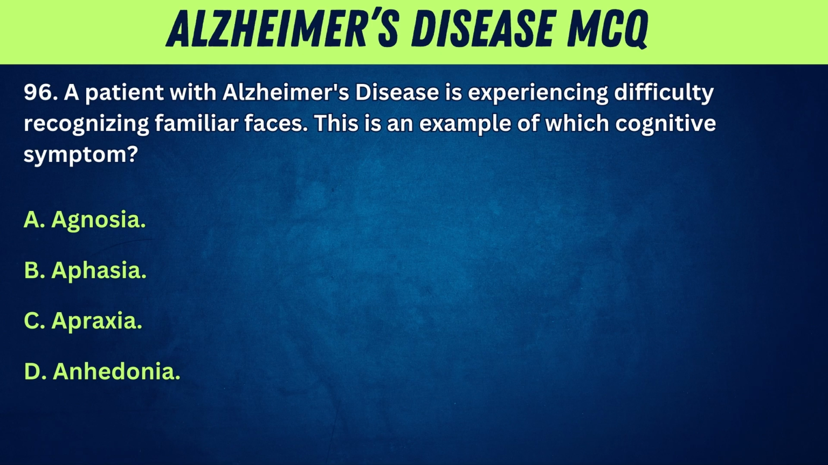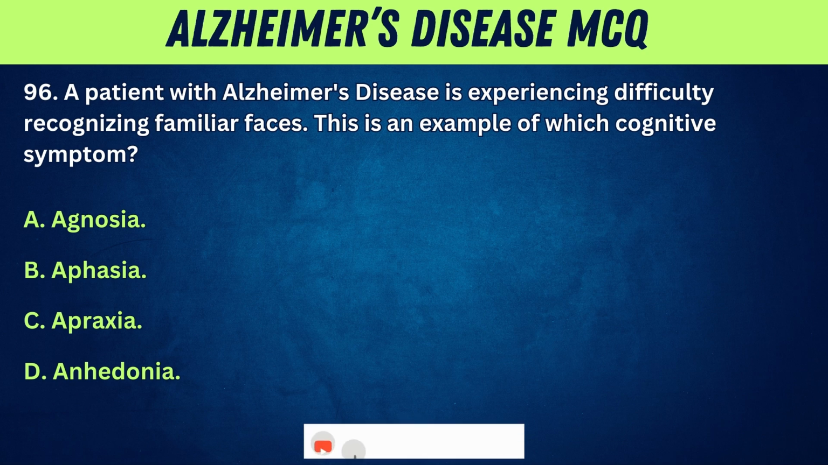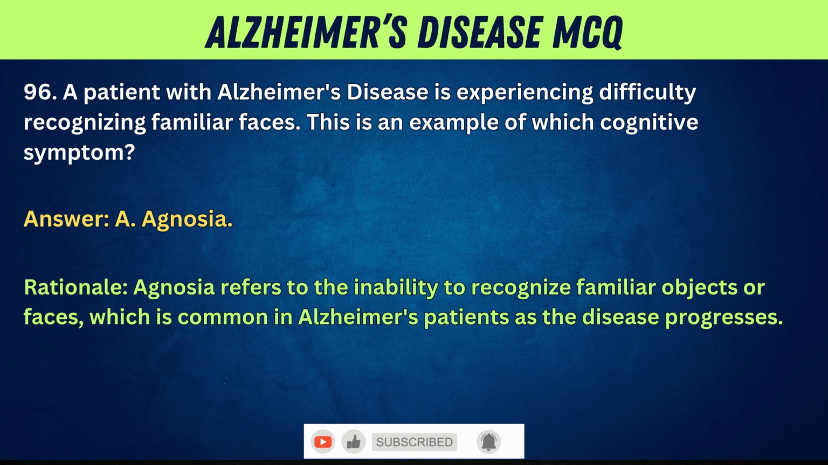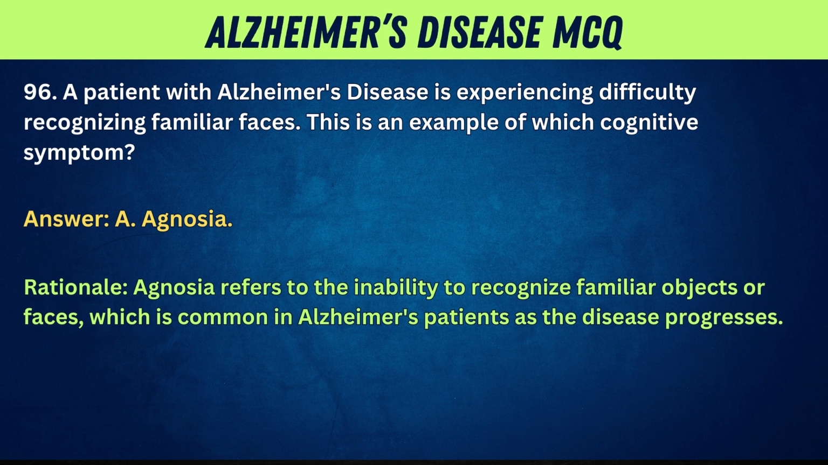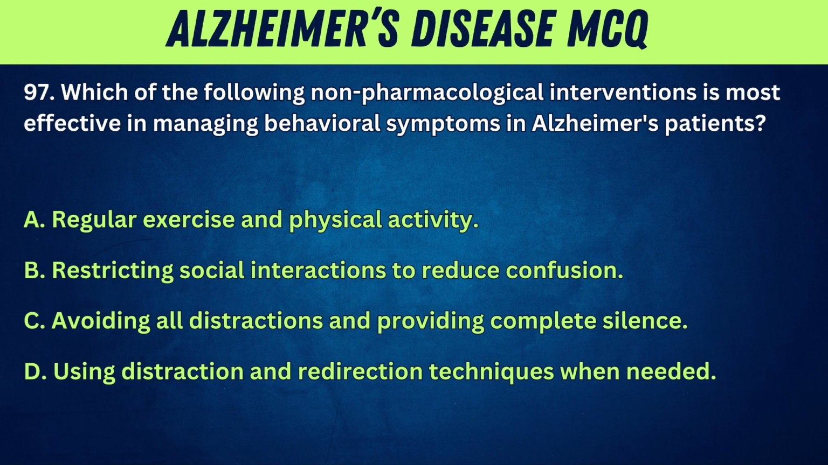96. A patient with Alzheimer's disease is experiencing difficulty recognizing familiar faces. This is an example of which cognitive symptom? A. Agnosia. B. Aphasia. C. Apraxia. D. Anhedonia. Answer: A. Agnosia. Rationale: Agnosia refers to the inability to recognize familiar objects or faces, which is common in Alzheimer's patients as the disease progresses.